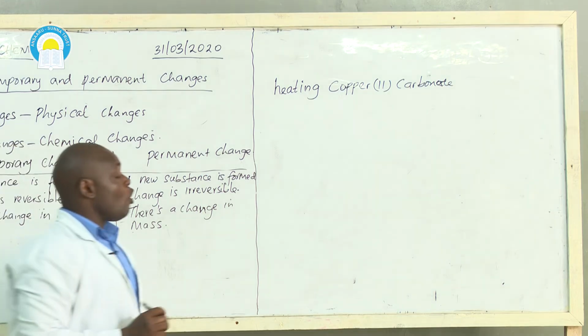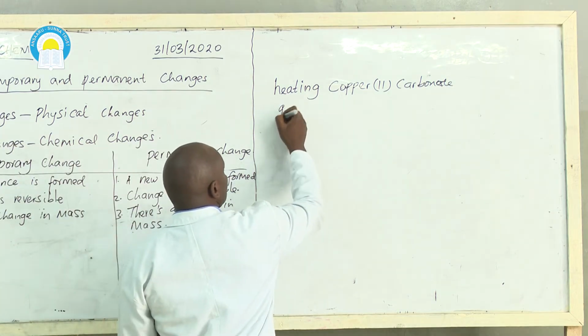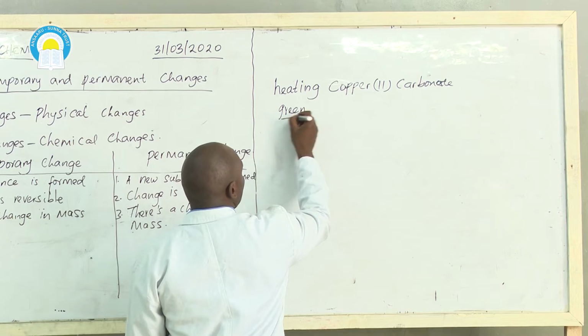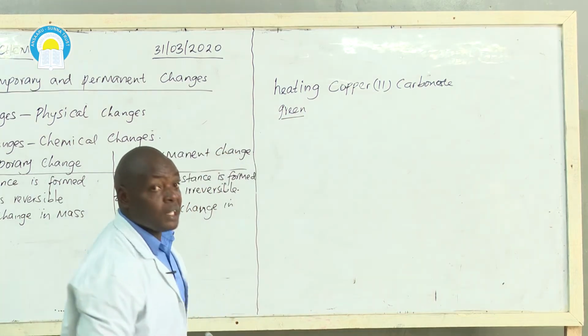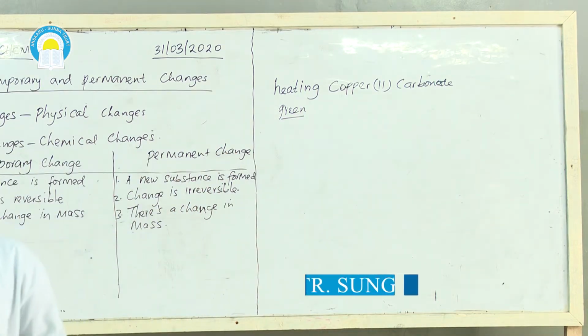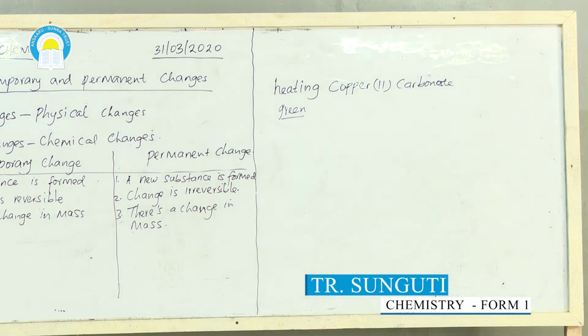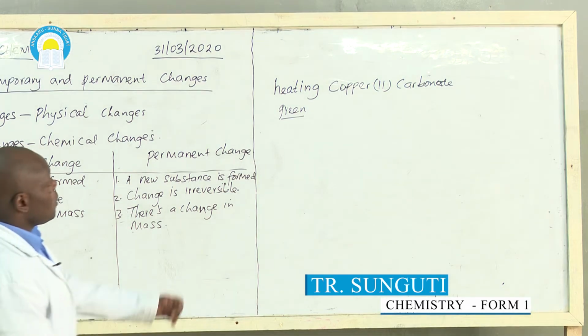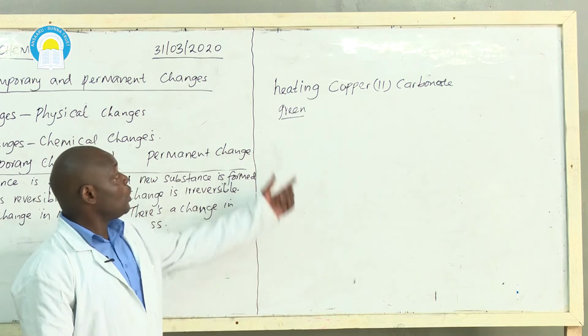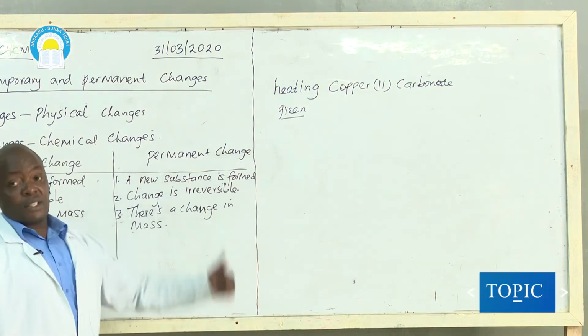Copper 2 carbonate is green in color. When you heat, it forms a black solid. The black solid that is formed is called copper 2 oxide. Copper 2 oxide is a new substance.